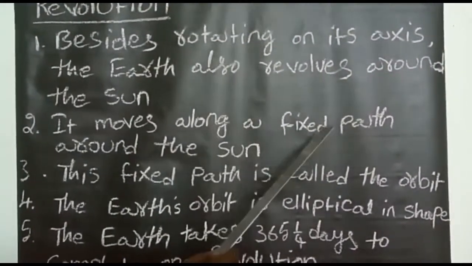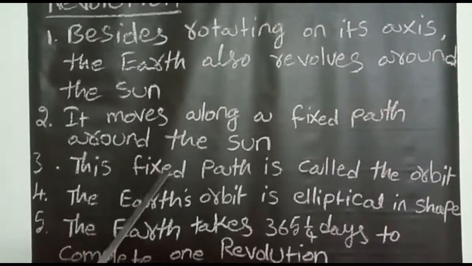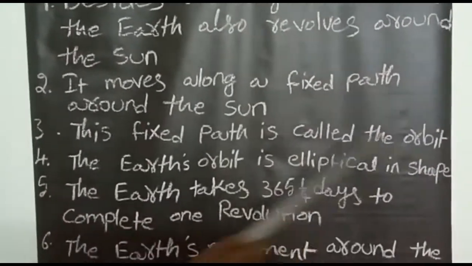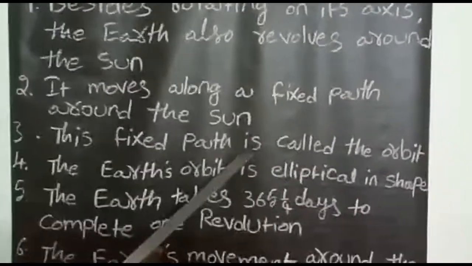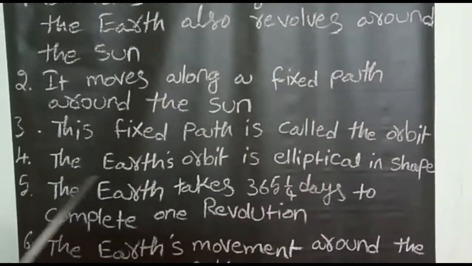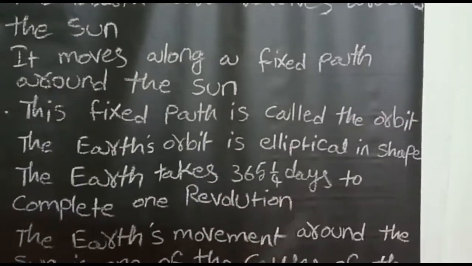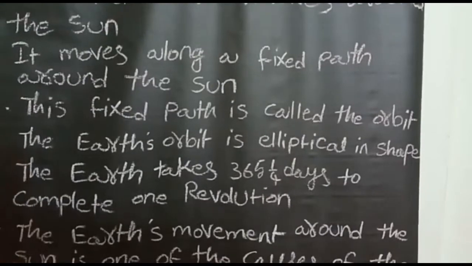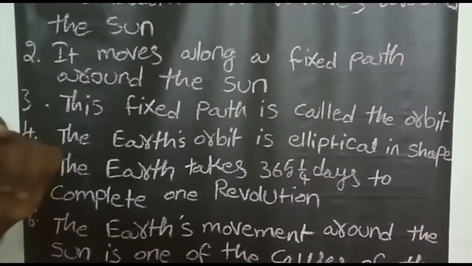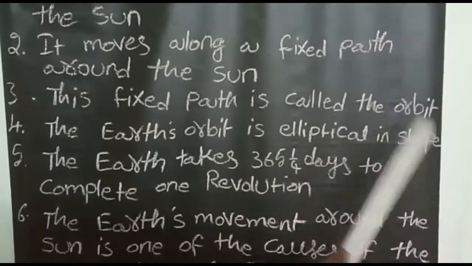This fixed path is called the orbit. The Earth's orbit is elliptical in shape, like an egg in the middle of a pot. How alike it is, no? Like this. So the orbit is elliptical in shape.